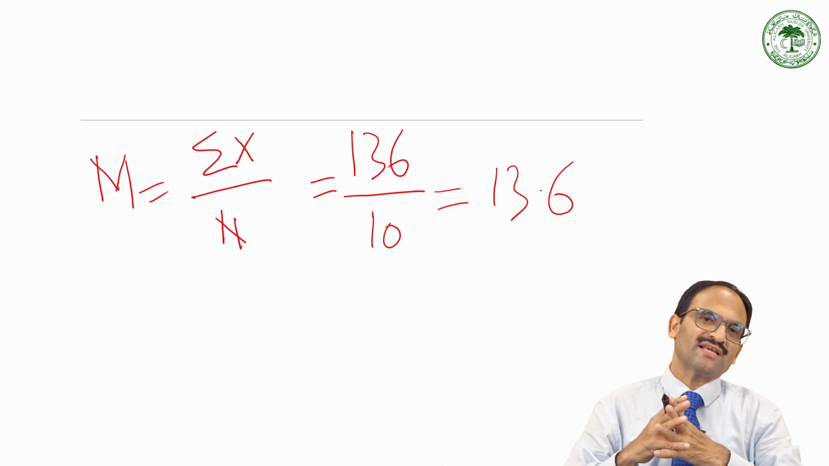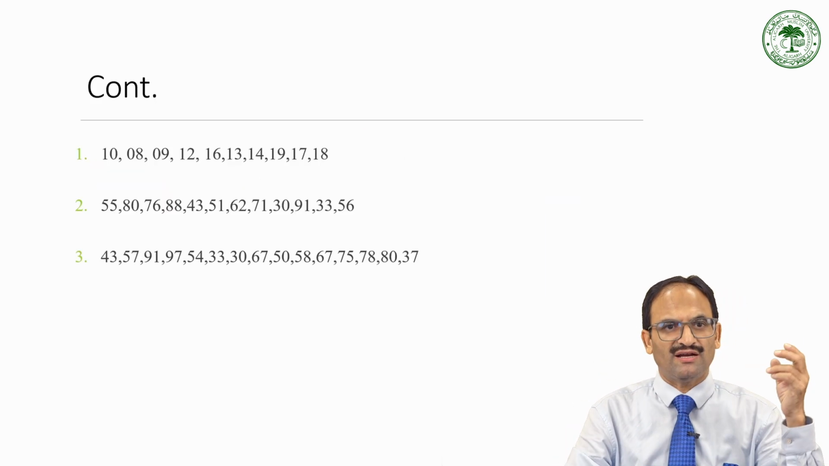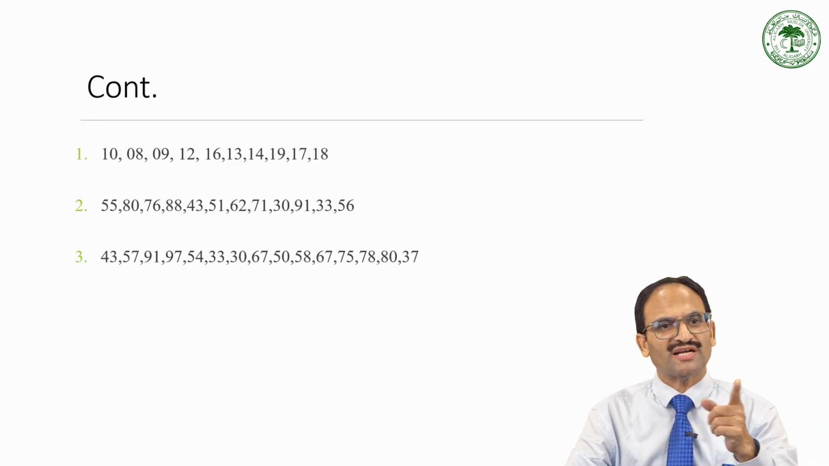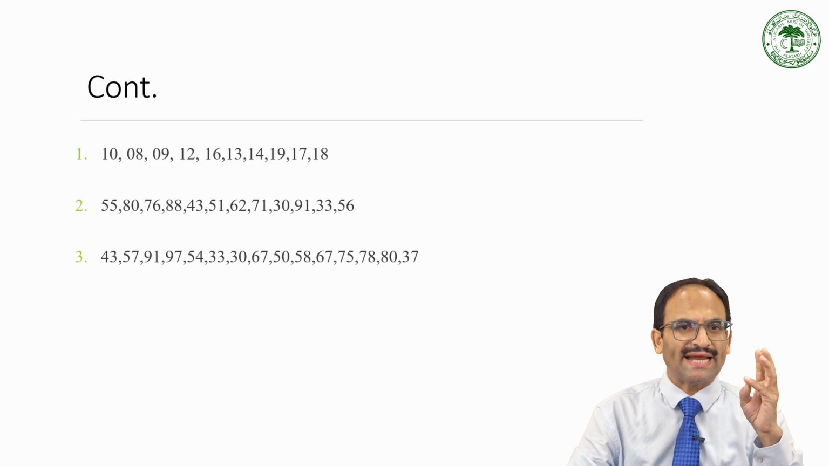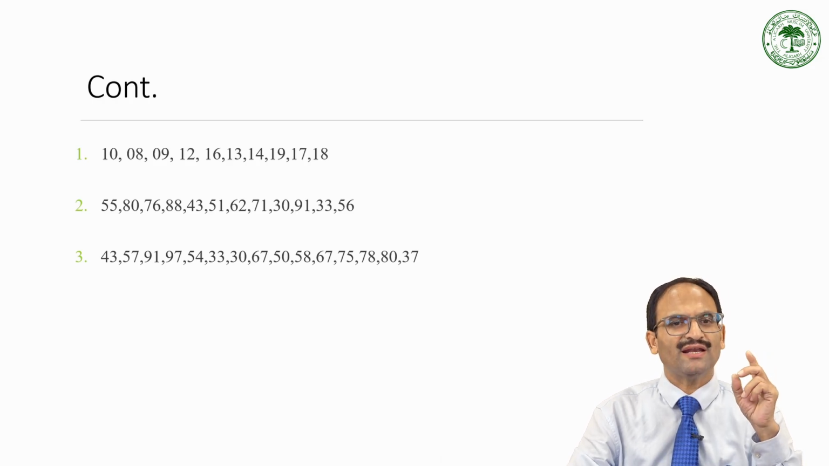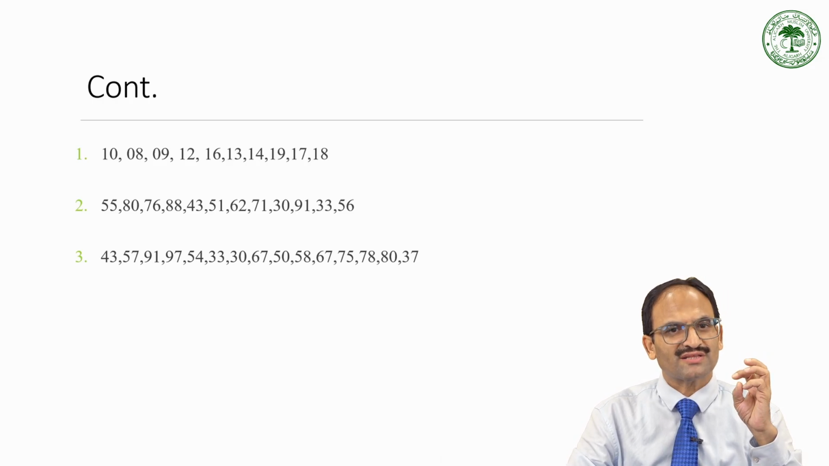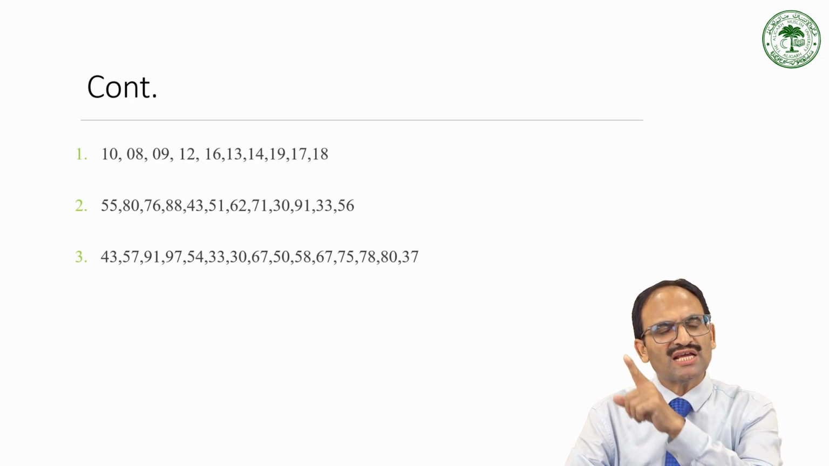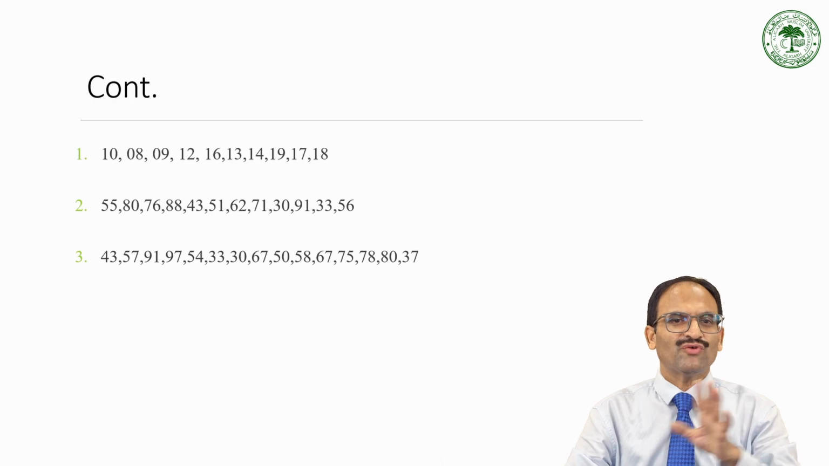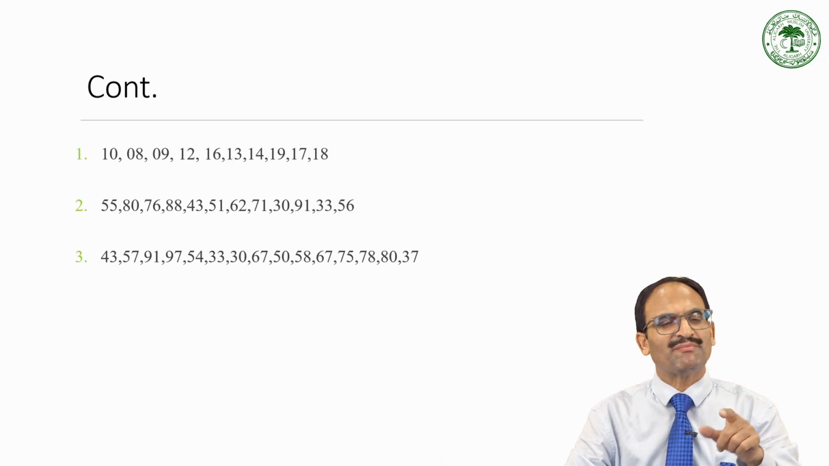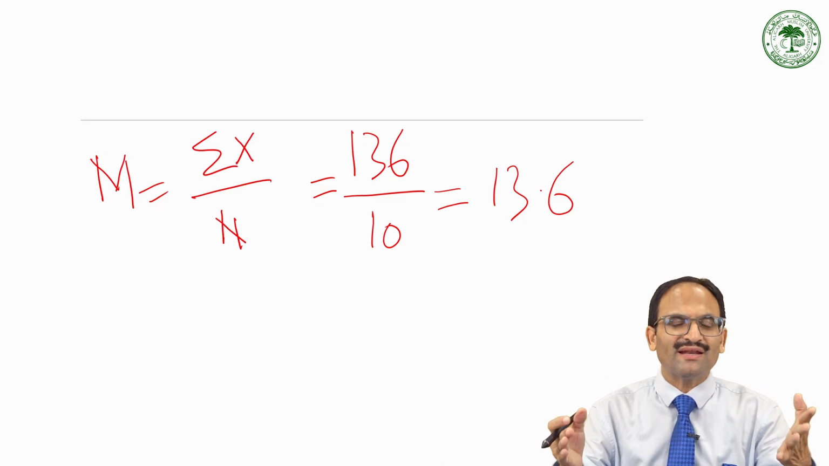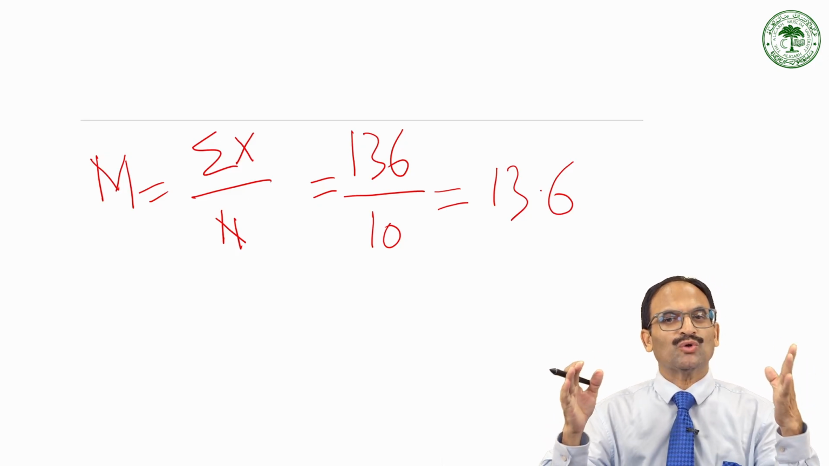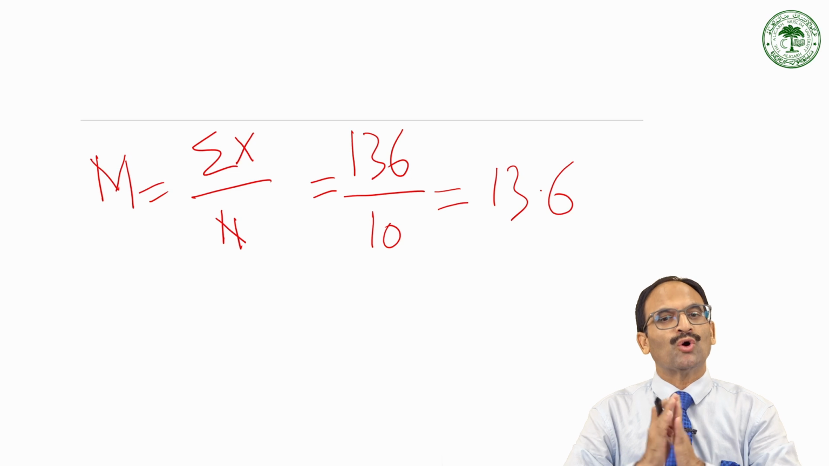Here the interesting thing is, if you see the data, let me play it again. The numbers are like this: 10, 8, 9, 12, 16, 13, 14, 19, 17 and 18. If you see all these 10 numbers, you will not find any number which is written in decimal. But interestingly, the mean of this data is coming out to be 13.6. So don't be confused.